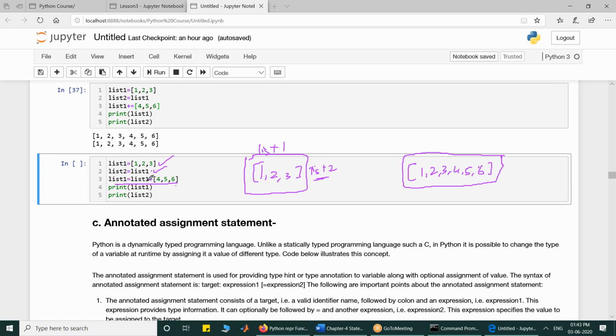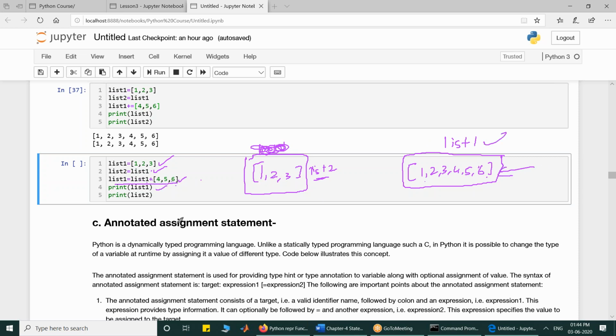On the very first day we discussed that this is not the right way to modify the elements of a list. Although a list is a mutable object, this is not the right way to do that. If you do it this way, another object with [1, 2, 3, 4, 5, 6] is created, and now list1 refers to it.